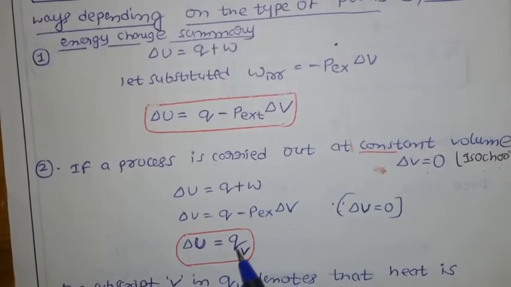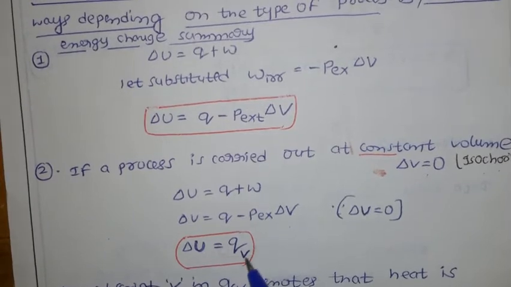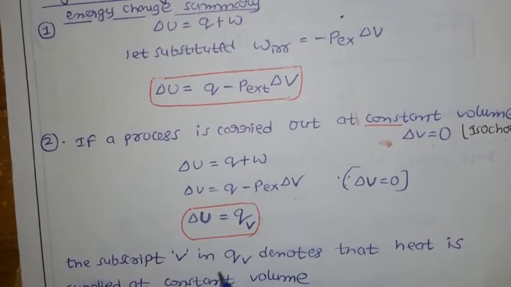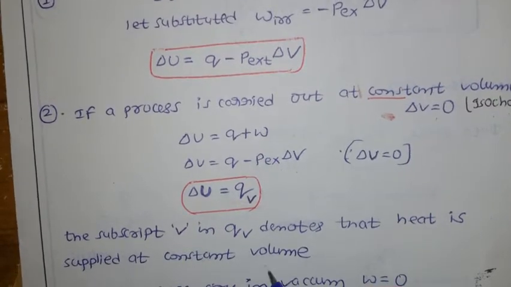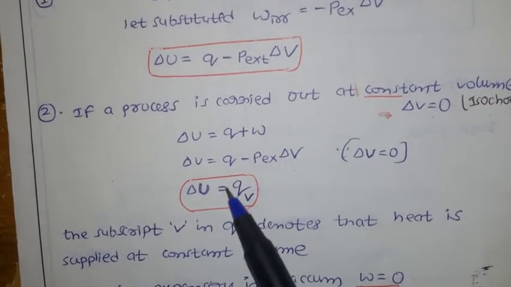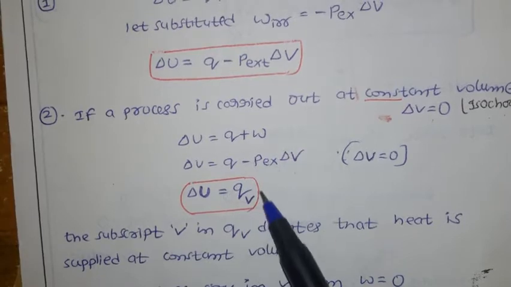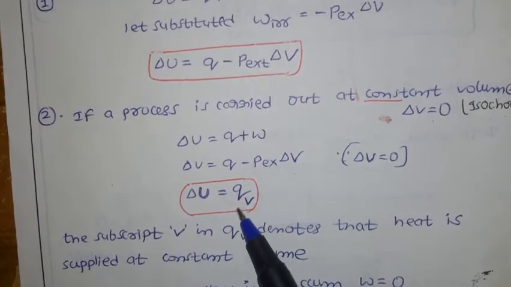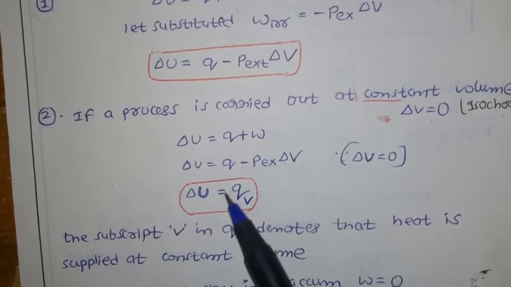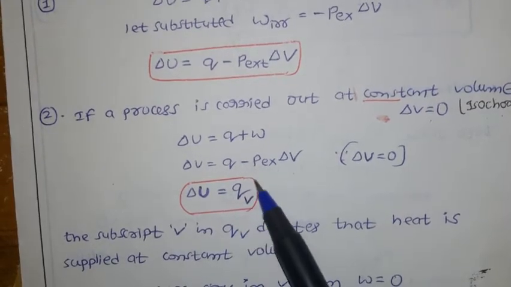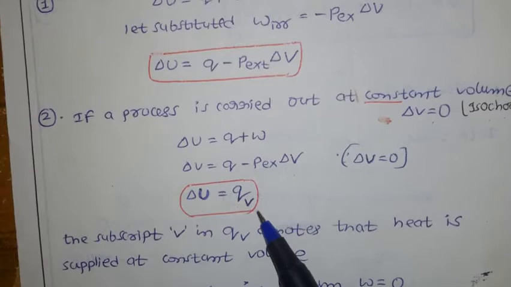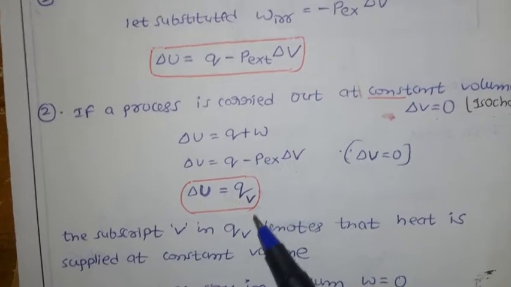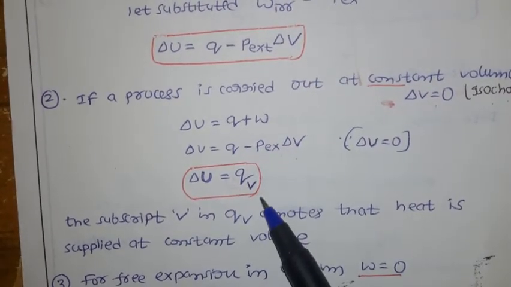Why do I write V here? It indicates constant volume. So the subscript V in Q_V denotes that the heat is supplied at constant volume. It indicates the amount of heat supplied. Why? Because I am talking about supplied heat, and Q here is positive. So positive indicates the amount of heat supplied at constant volume. This subscript indicates the volume is constant.